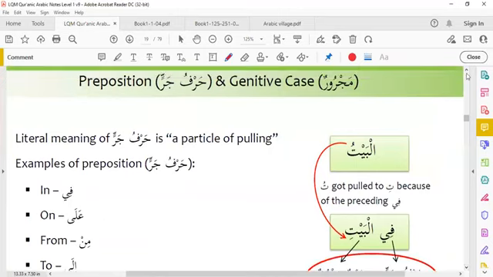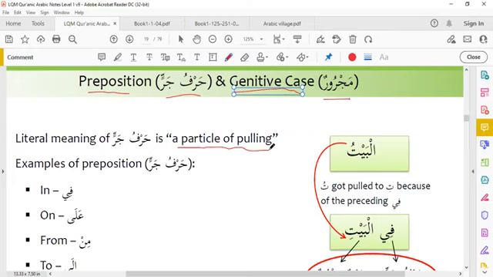Now in this lesson, we are going to learn the genitive case. Preposition, we call it harfu jarrin. Harfu jarrin, we call it preposition. And the genitive case, we call it majrurun. The literal meaning of harfu jar is a particle of pulling. This is the literal meaning of harfu jar.